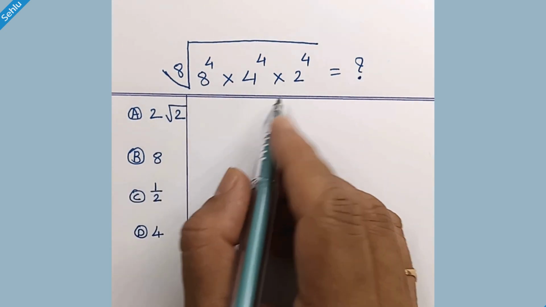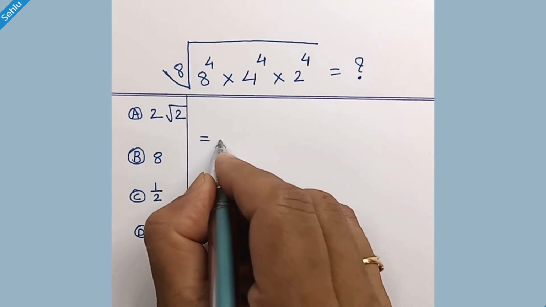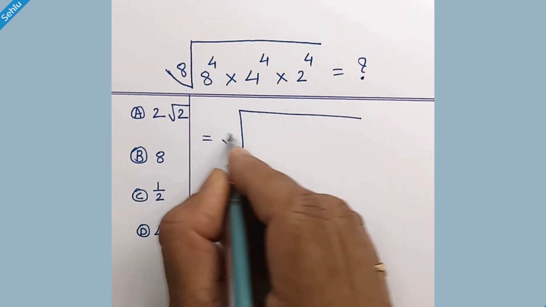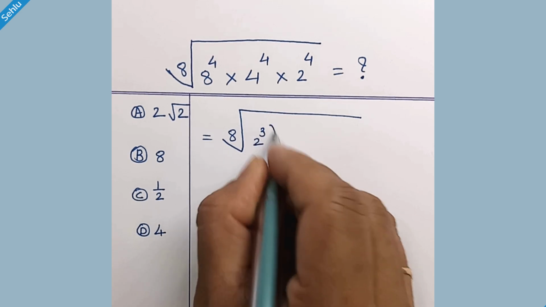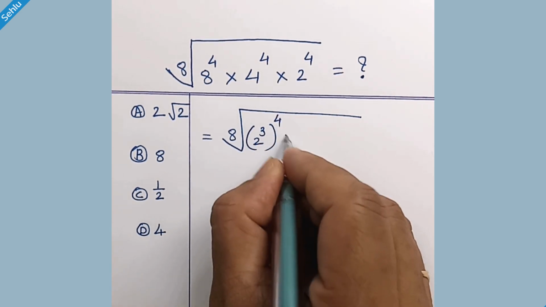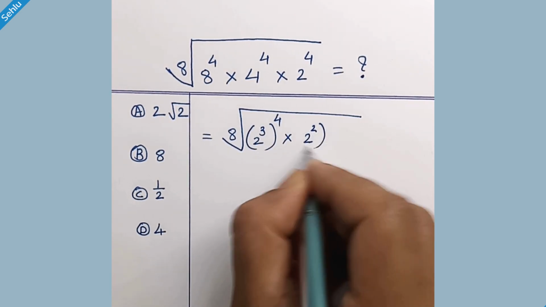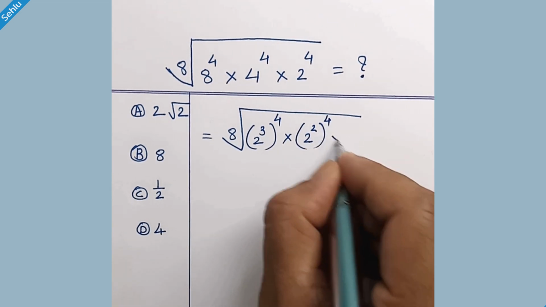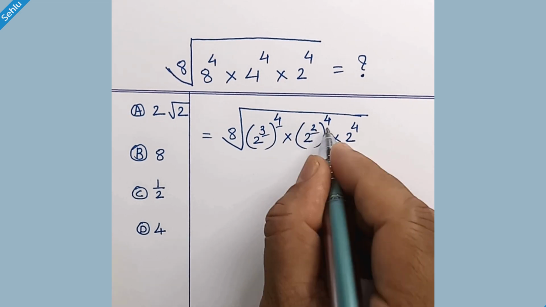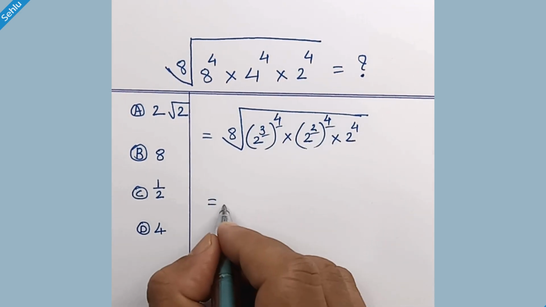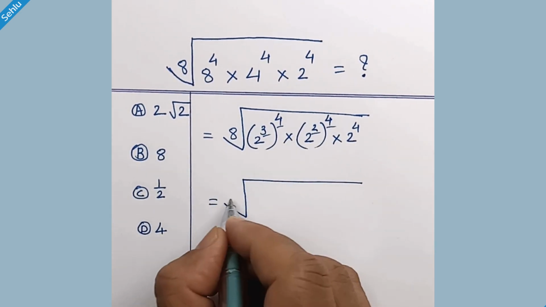How do we simplify this? Let's start. 8 is 2 cube whole to the power 4. 4 is 2 square whole to the power 4. These things can multiply. So it will be 8 root of